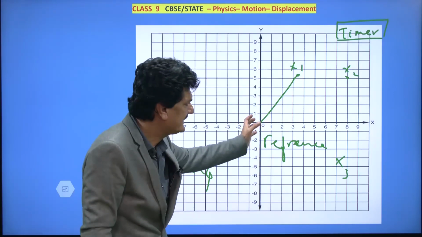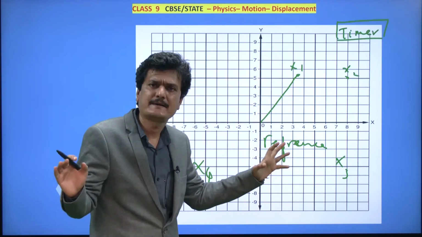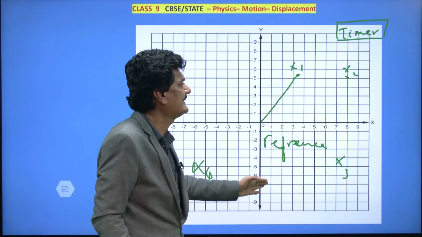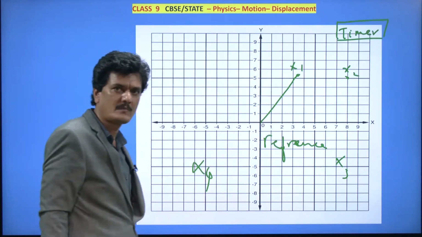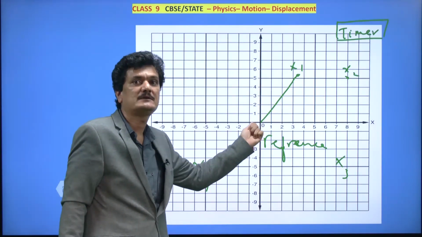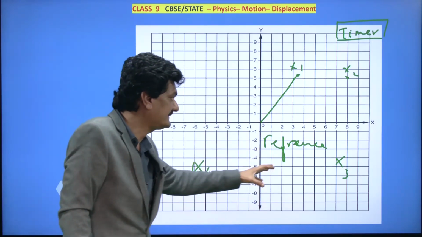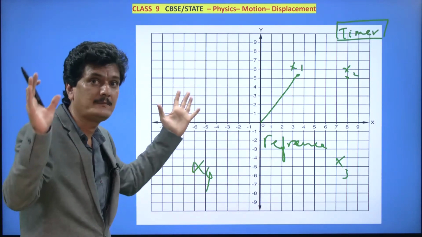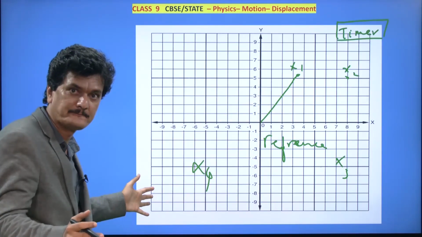The body started at any random position. The body can start anywhere. There we have put this Cartesian axis, x and y axis, with 0 there. And that starting position becomes our reference position or reference point, and when we put this x and y axis, that becomes the reference frame. Like a photograph frame, it's like a rectangle, like a square, correct?